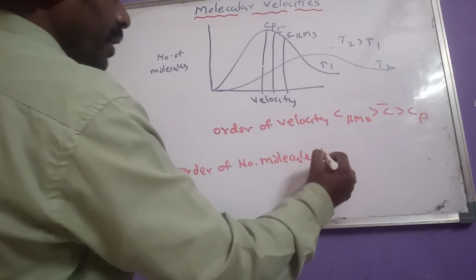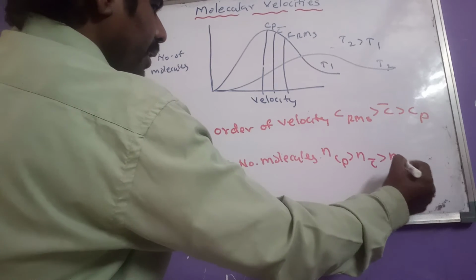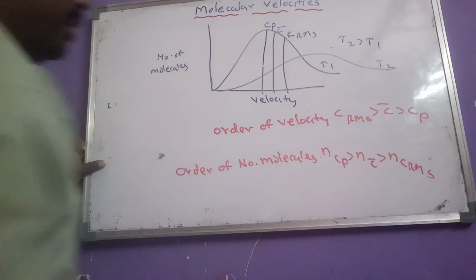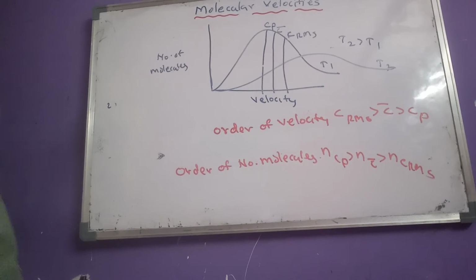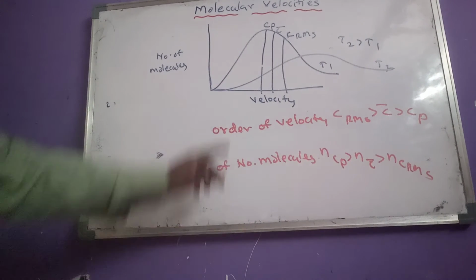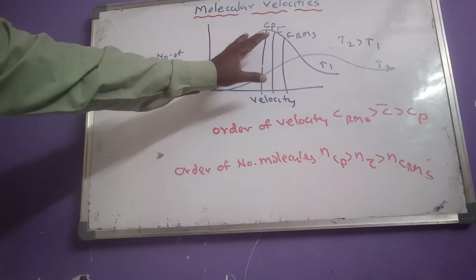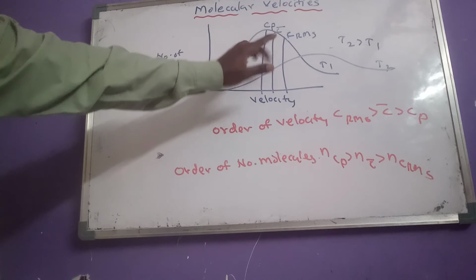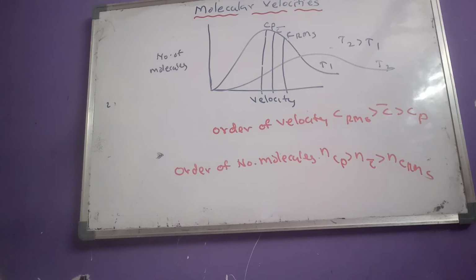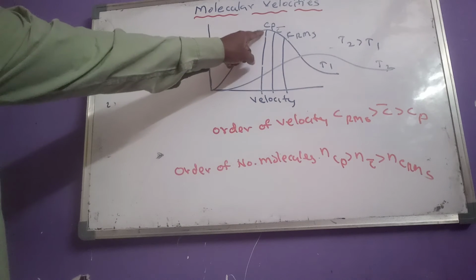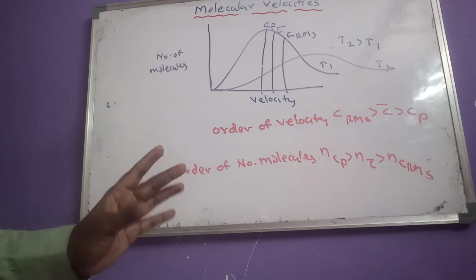Cp. So NCp greater than NC bar greater than NCRMS. You have to remember first these 2 points. And another one, peak of the curve in molecular velocity distribution curves, peak of the curve is occupied by which velocity? Most probable velocity, Cp. So that we have to remember.